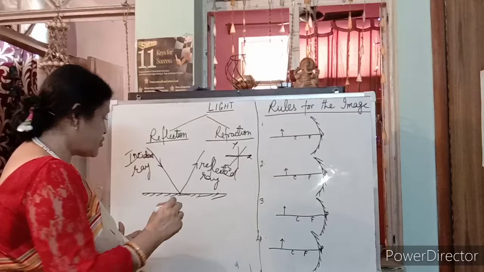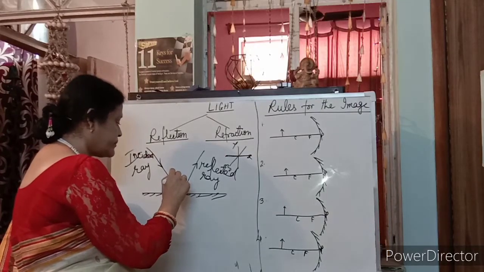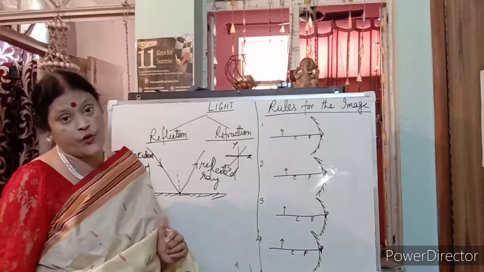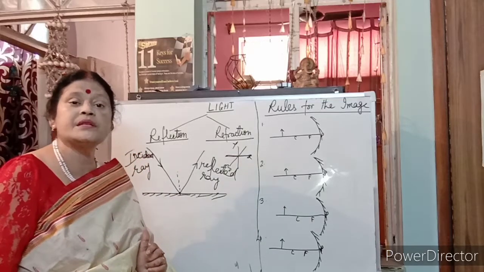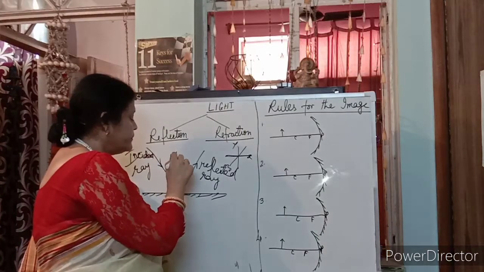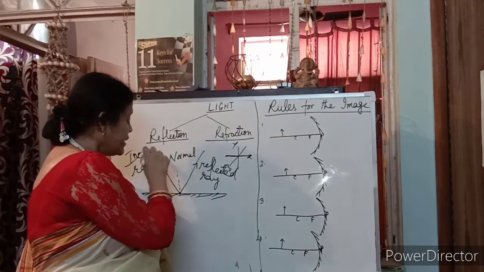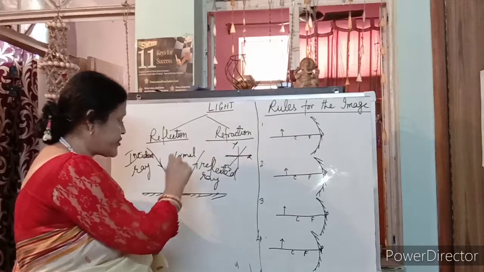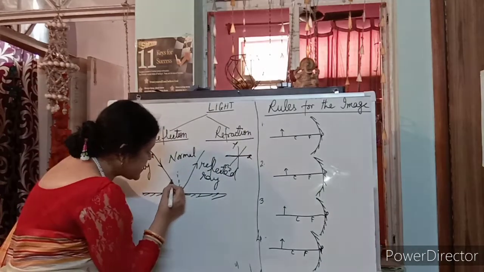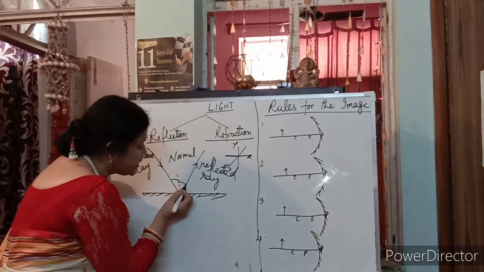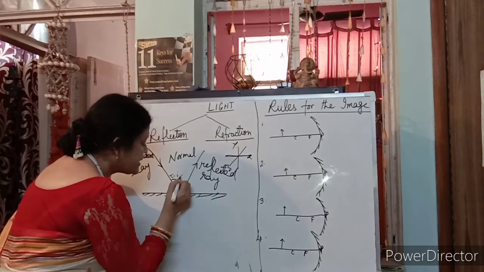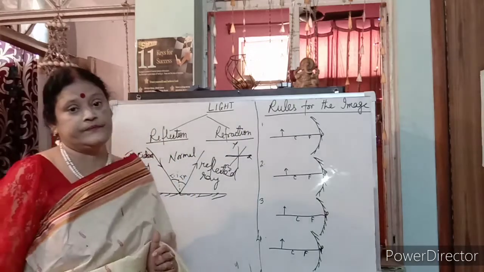And if we draw one normal in between, a supposed imaginary line, that is with the dotted line which we are drawing. Whenever it is dotted, that means it is an imaginary line, which is known as the normal. Now, incident ray, reflected ray, and the normal I have drawn. If we see the angles, this angle is exactly equal to this angle, which are known as angle of incidence and angle of reflection.